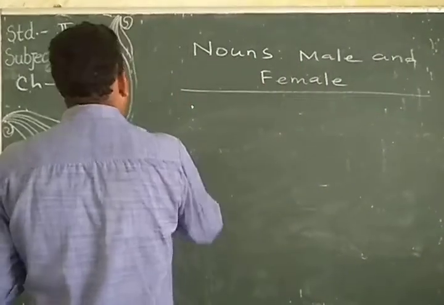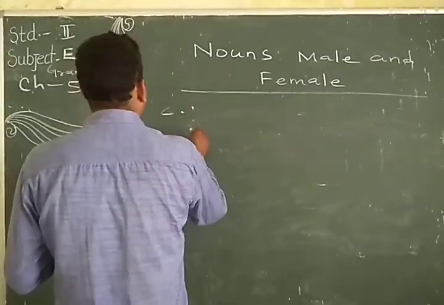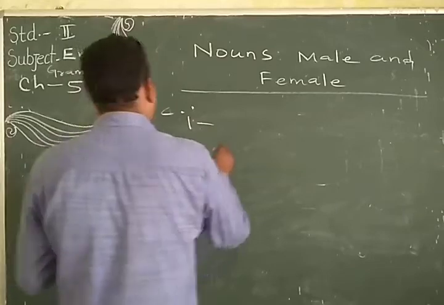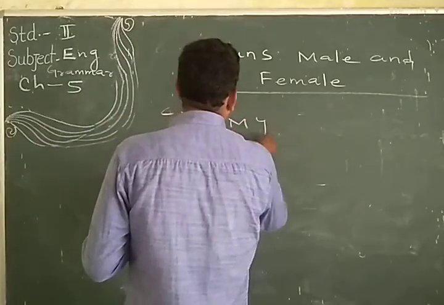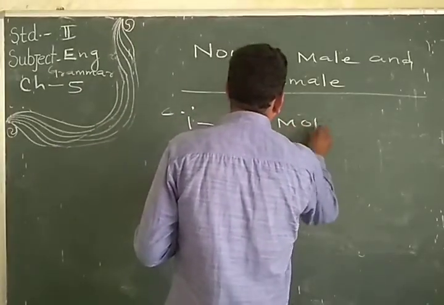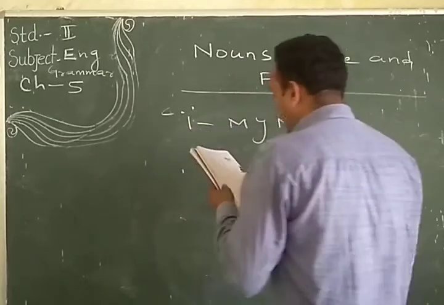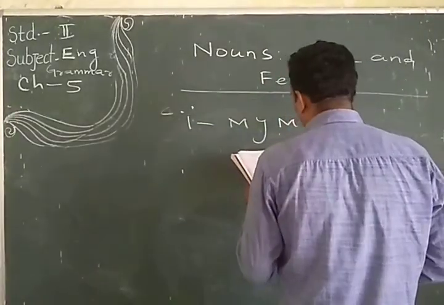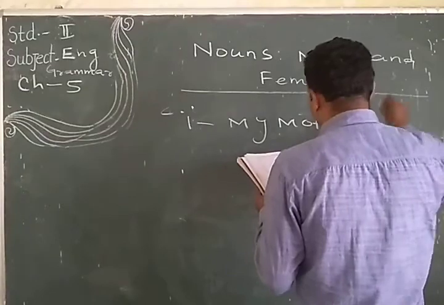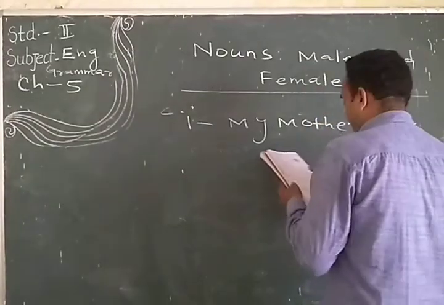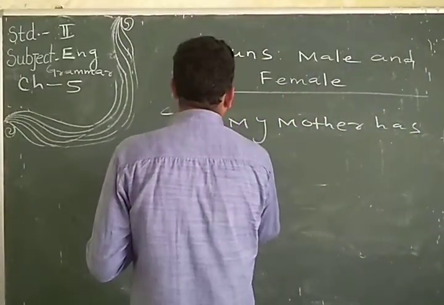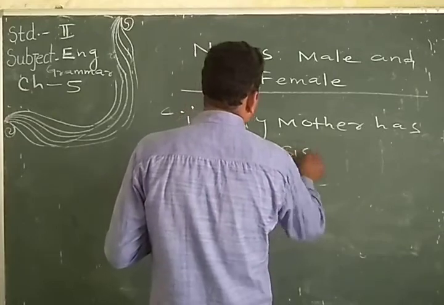So C, number 1 here. My mother. Just you have to convert male to female, female to male. My mother has 2 sisters.